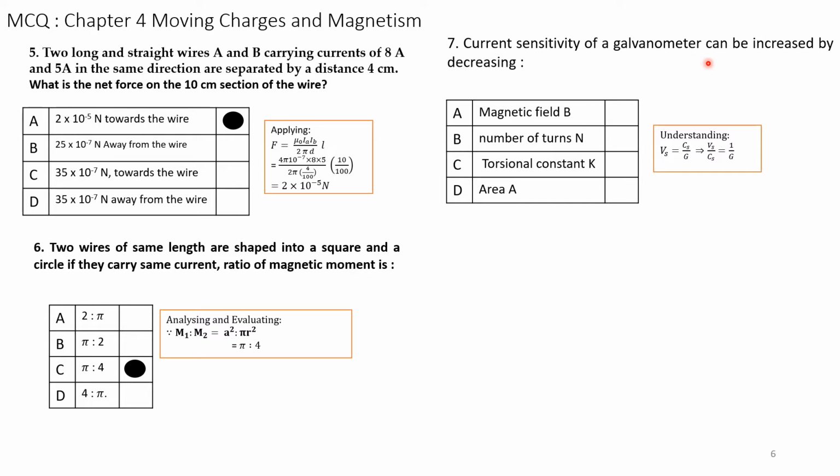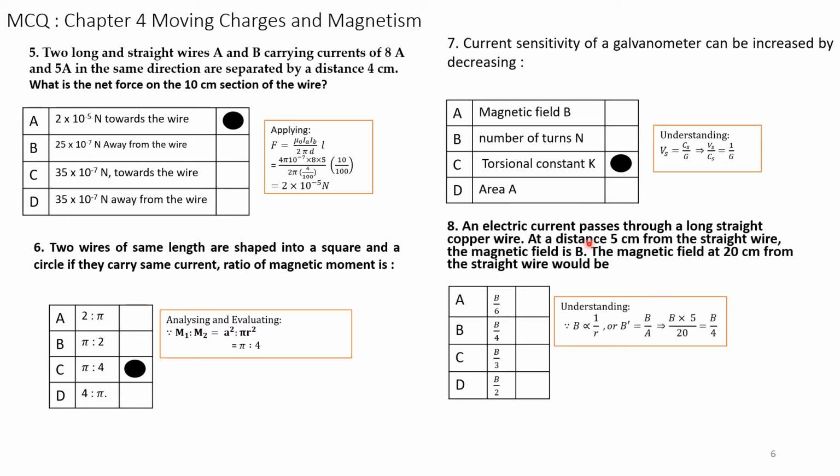Sensitivity is given by the formula: voltage sensitivity Vs is equal to current sensitivity Cs divided by the galvanometer resistance G. That is, Vs by Cs is equal to 1 over G. So the correct answer is, by decreasing the torsional constant K, we can increase the current sensitivity.